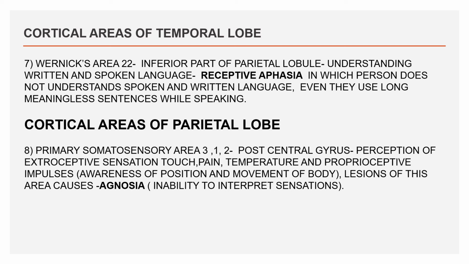Next is cortical areas of parietal lobe. So what is their function and lesion causes with deformity? The first area is a primary somatosensory area, which is present in the postcentral gyrus area 3, 1, 2. This area is mainly there for perception of exteroceptive sensations like touch, pain, temperature, and proprioceptive impulses, that is awareness of position and movement of the body. The lesion of this area causes agnosia, that is inability to interpret the sensations.